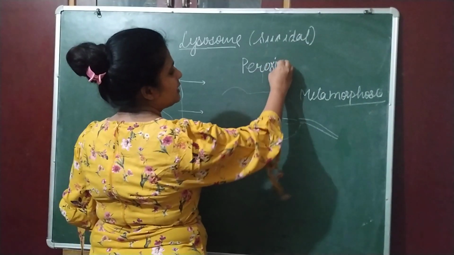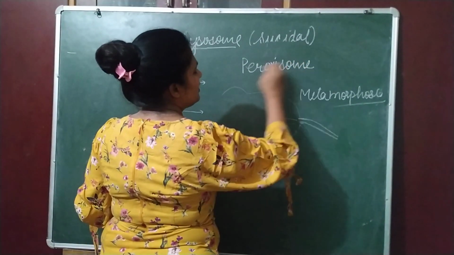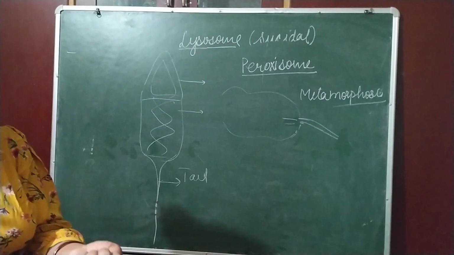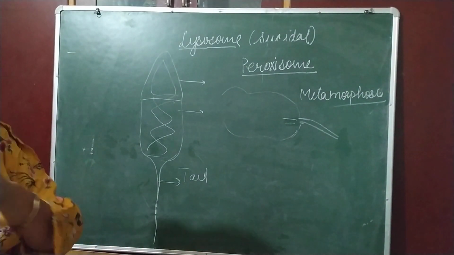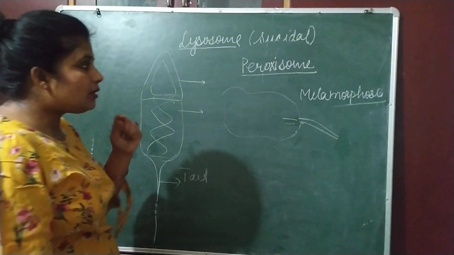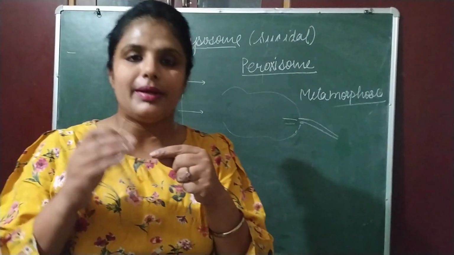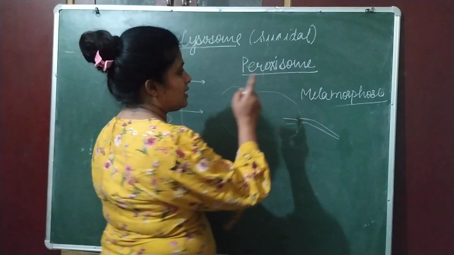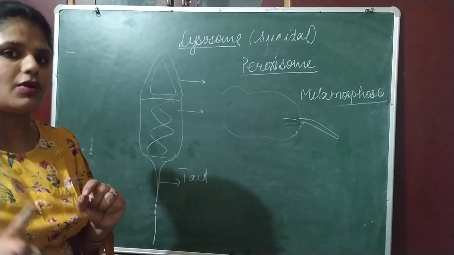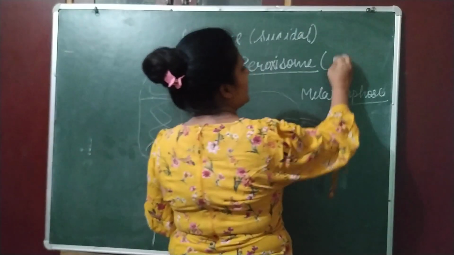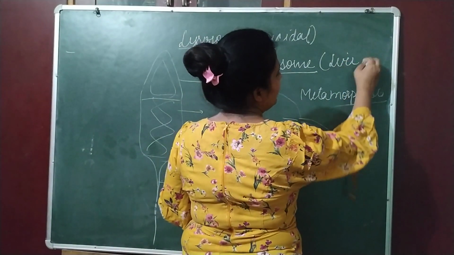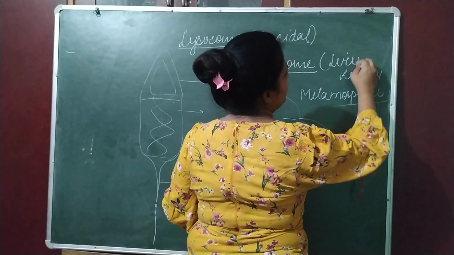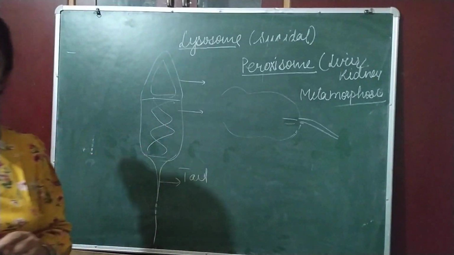This is also a cell organelle which consists of small spherical structures, and it helps in the removal of toxic substances. You do not need to learn the detailed structure, but you should know that they help in removal of toxic substances. Generally, they are present in liver and kidney, because liver and kidney help in removal of substances.